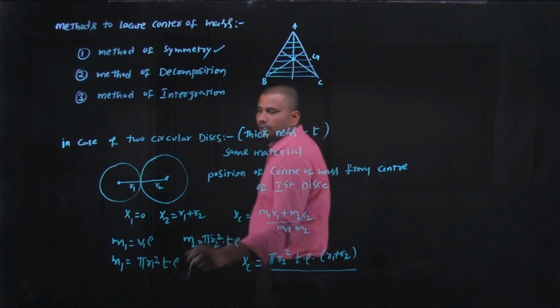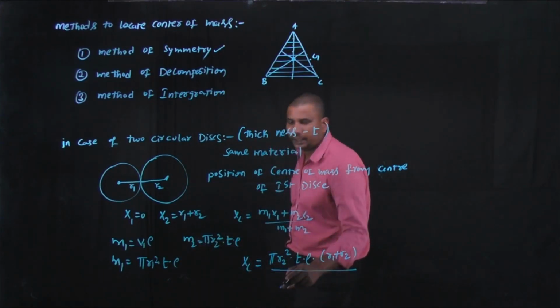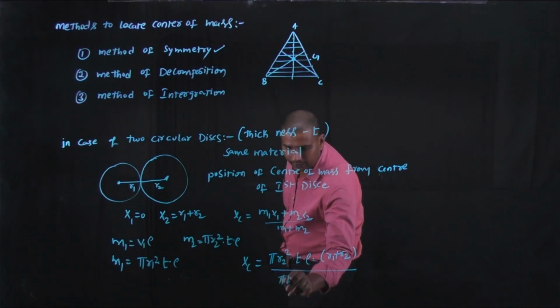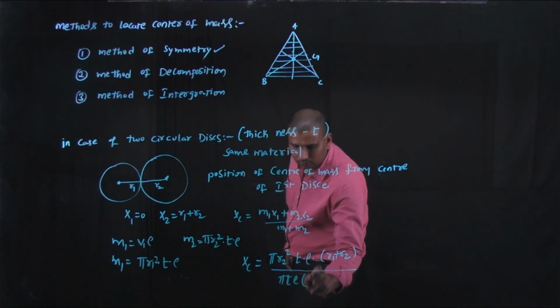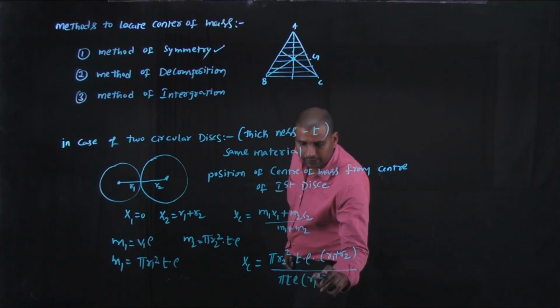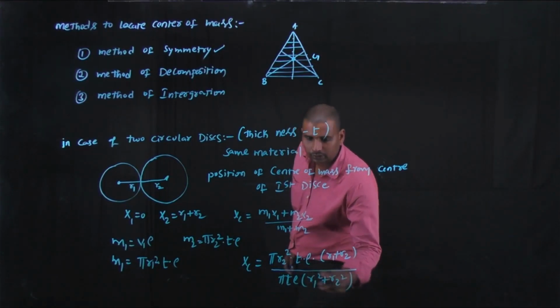By combining these two, the common term is pi t rho, and we get r1 square plus r2 square.